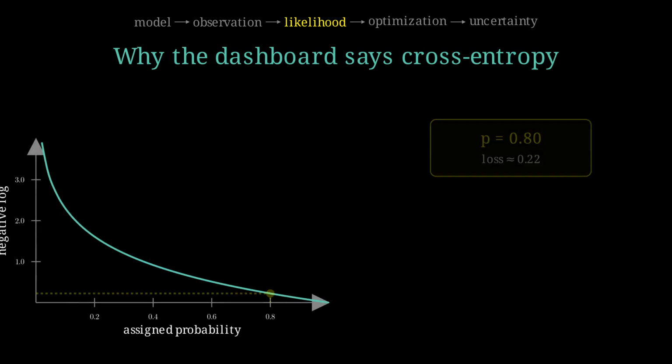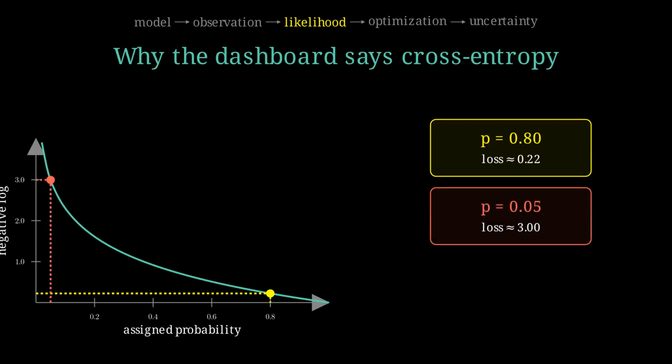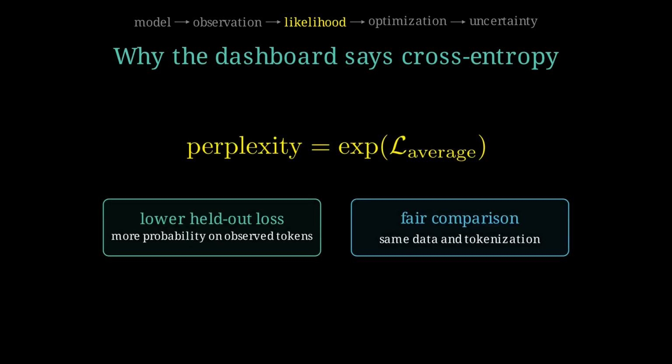When the observed token receives probability 0.8, the loss is about 0.22. When it receives probability 0.05, the loss is about 3. The logarithm gives a large penalty to a confident, wrong prediction. Average this quantity over token positions, and minimizing the loss is exactly maximizing average next token log likelihood. Exponentiating the average cross-entropy gives perplexity, a common language model metric. Lower held-out perplexity means the model assigned more probability to the tokens that actually appeared. Compare perplexities only when the evaluation data and tokenization are the same.